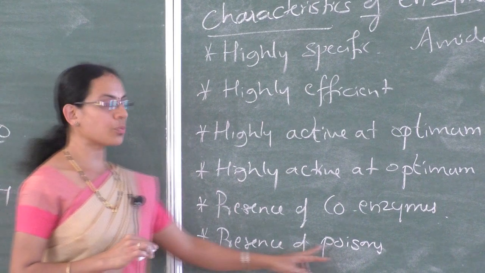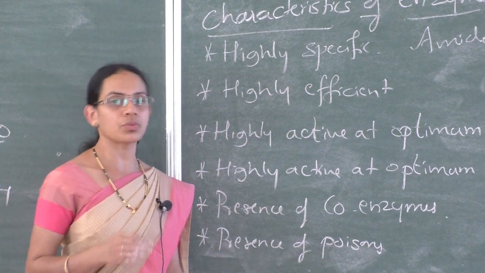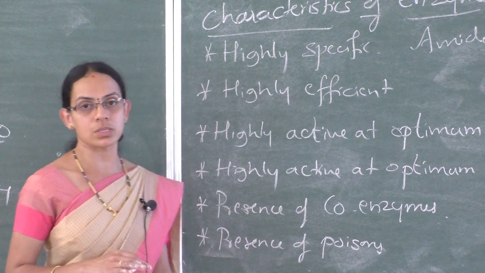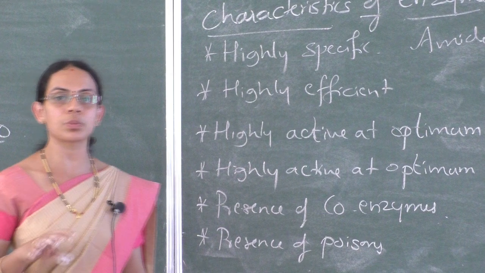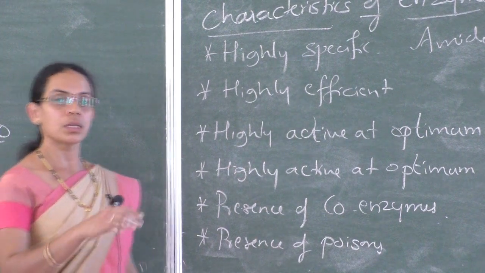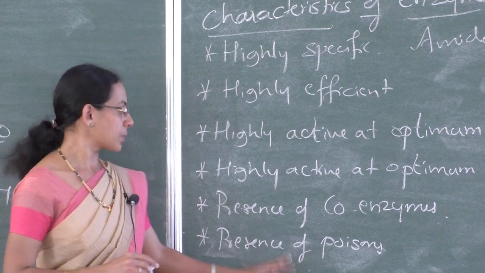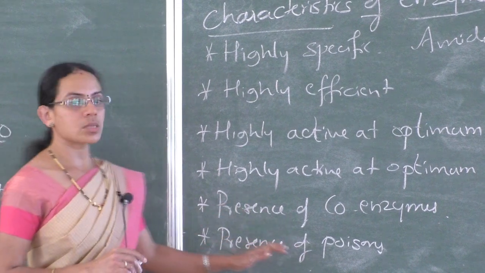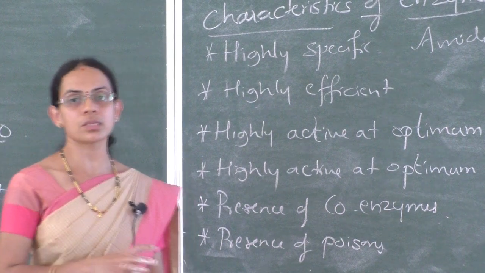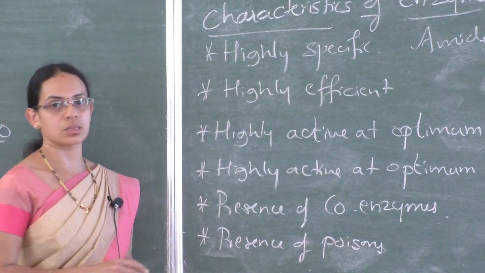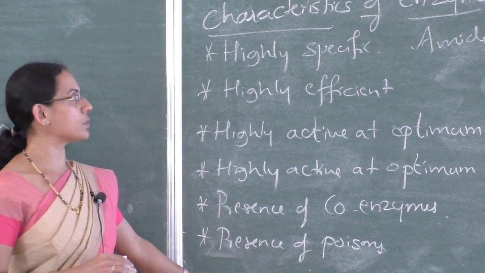Like ordinary catalysts, enzymes are also affected by the presence of poisons. Poisons may block the active centers present on the enzyme catalyst, thus decreasing the activity of enzymes. And also there are activators. Activators are metal ions which may increase the activity of the enzyme catalyst. So these are the characteristics of enzyme catalysis.